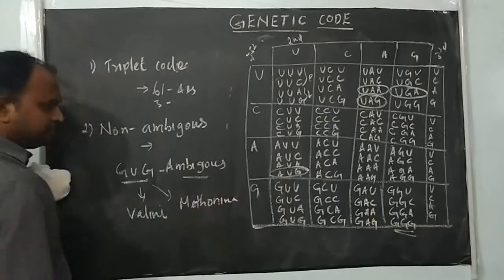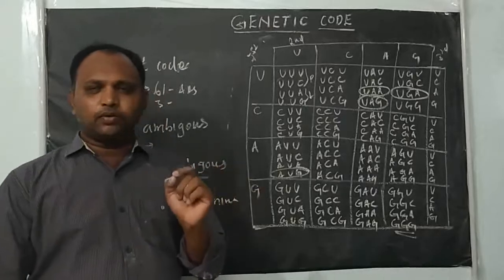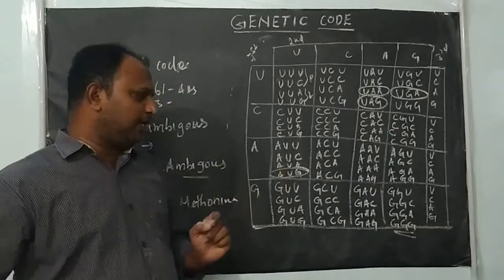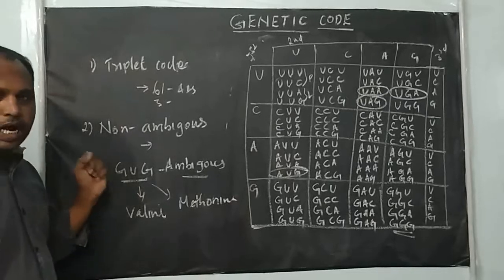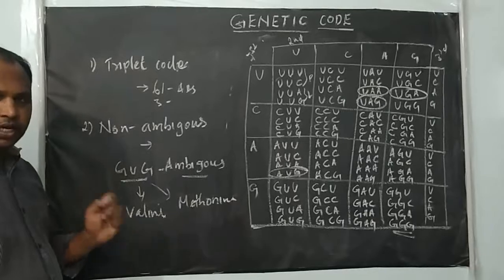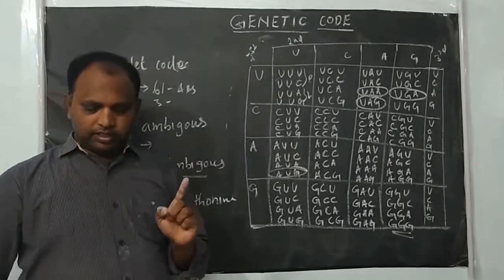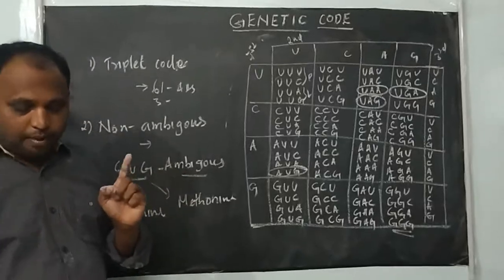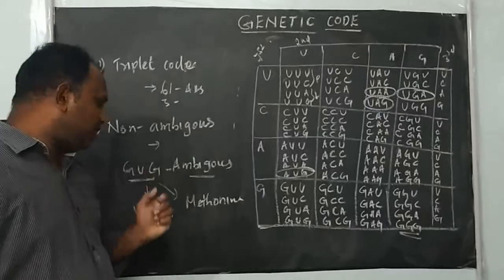Are you clear with this? Out of 64, 61 codons code for amino acids. That is the triplet nature. The second feature of the genetic code is non-ambiguous and specific. What is the meaning of non-ambiguous? One codon codes for only one amino acid. The exception is the GUG codon.